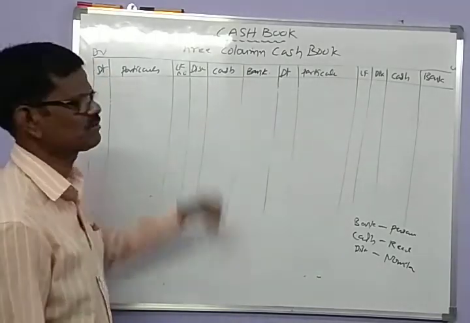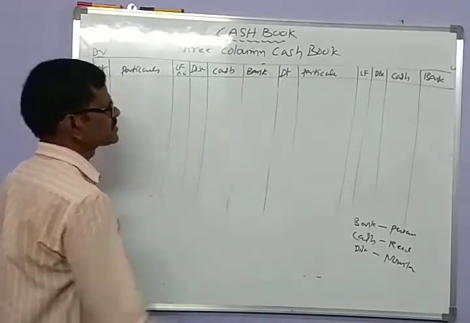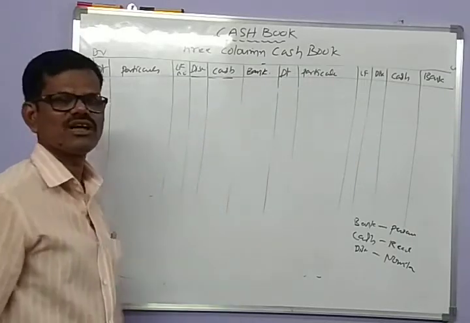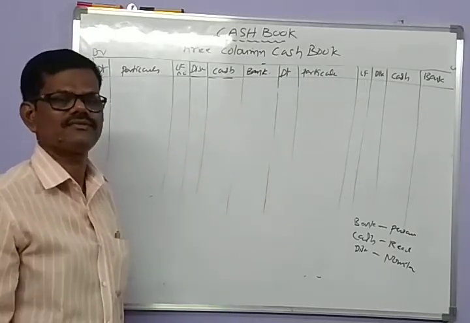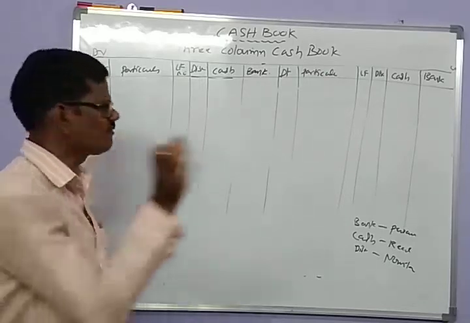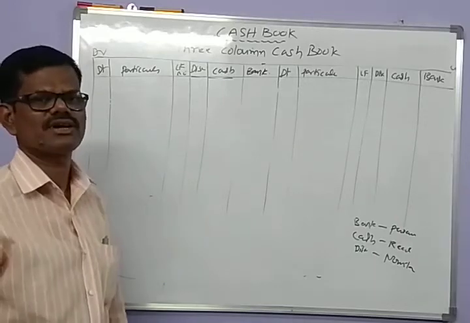The bank is a personal account. This is the real account and this is the discount. So three categories of transactions are recorded in one place, that is only in triple column cash book.